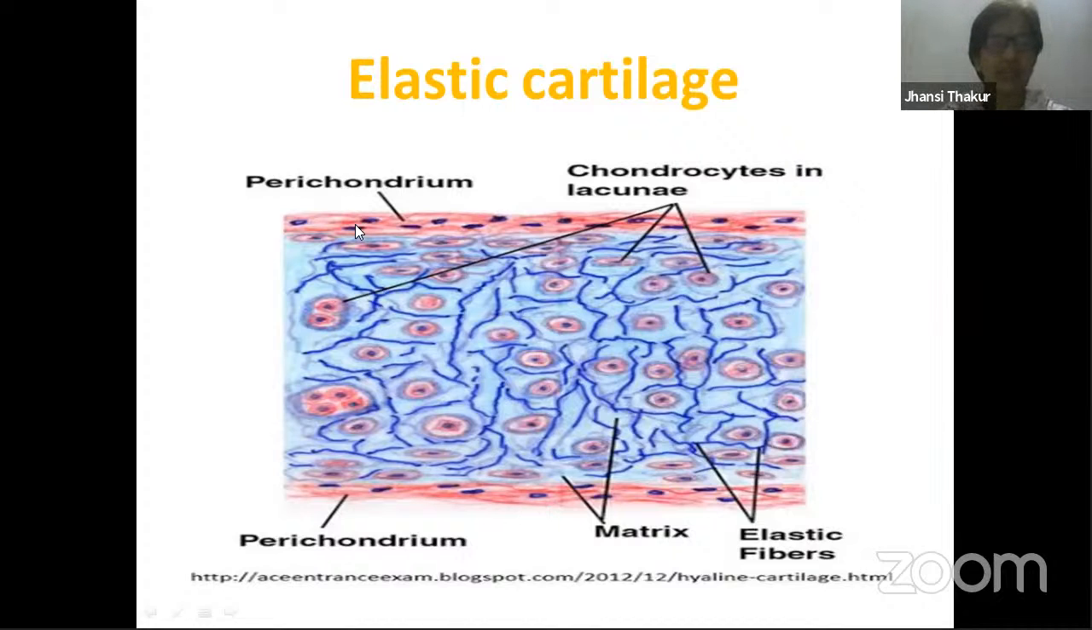See, in any cartilage you find the perichondrium, which is made up of fibrous connective tissue. Then you find the matrix, all this blue color. Then spaces are present, lacunae, and inside those spaces chondrocyte cells are present. These are the cells which secrete the matrix, and fibers are present. A lot of elastic fibers are present. So matrix, blue color, elastic fibers, perichondrium, right? The covering is the perichondrium.